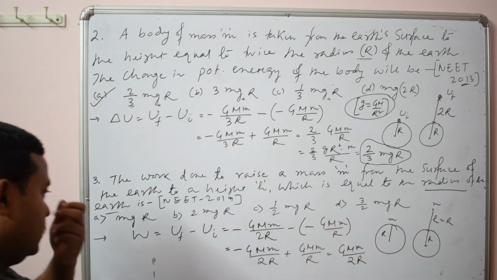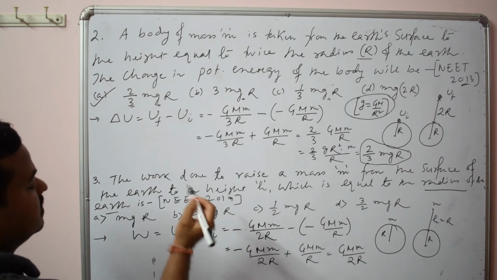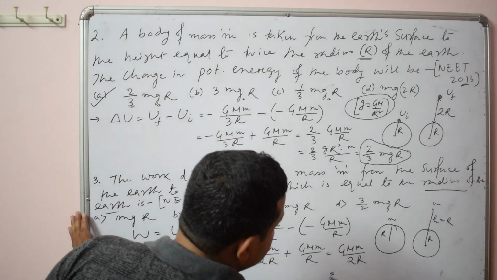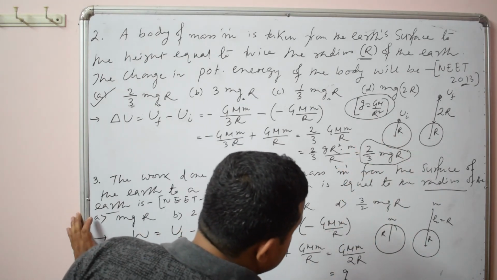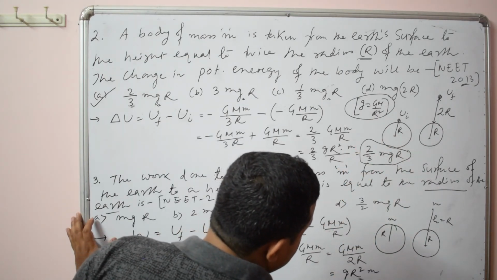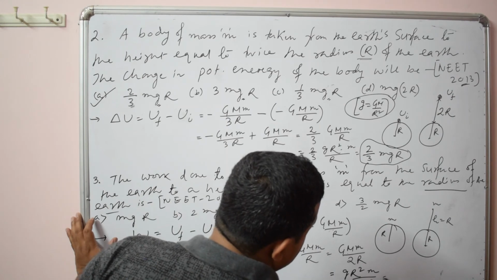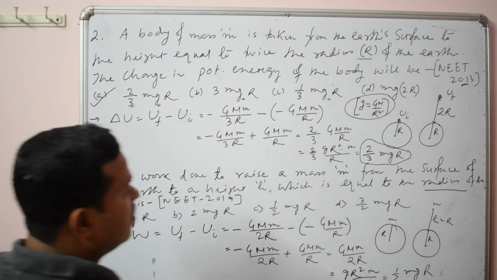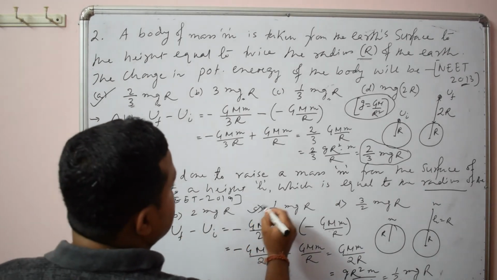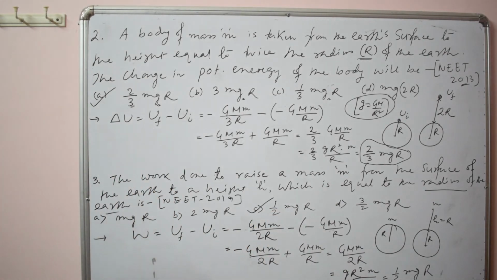Now see here, also the answer is given in terms of small g. So simply, you can replace GM by what? gR square. So gR square m by 2R is simply half mgR. So the option is what? Option 3, 1 by 2 mgR.